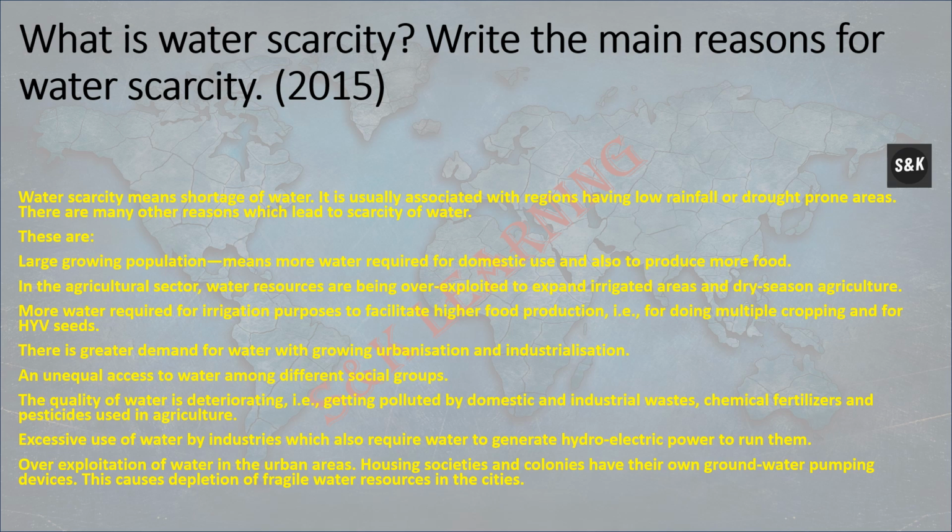There is greater demand for water with growing urbanization and industrialization, and unequal access to water among different social groups. The quality of water is deteriorated, i.e., getting polluted by domestic and industrial waste, chemical fertilizers, and pesticides used in agriculture.